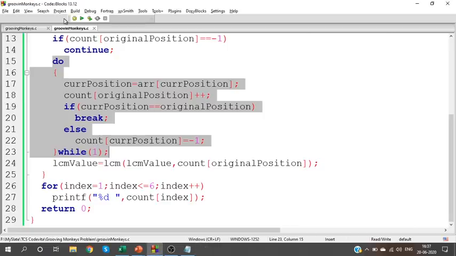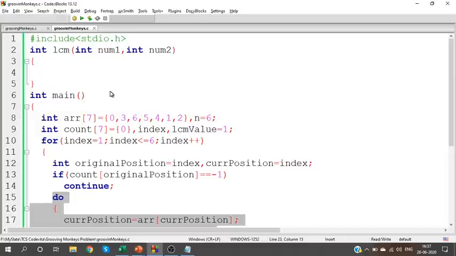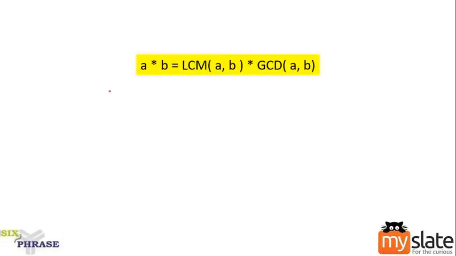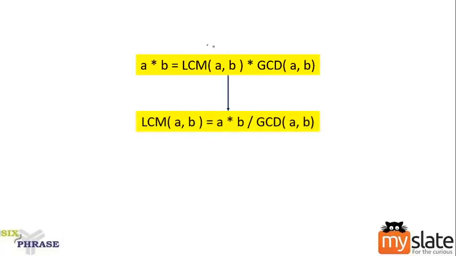So now, how will I find the LCM? Look at the algorithm for finding LCM. To find LCM, you need to know how to find GCD. I've already discussed the method of finding GCD. From GCD, the property is A into B is equal to LCM of the two values into GCD of the two values. When I give you two numbers, their product is the same as the product of LCM and GCD. So how can I calculate LCM? LCM can be calculated as A into B divided by GCD.